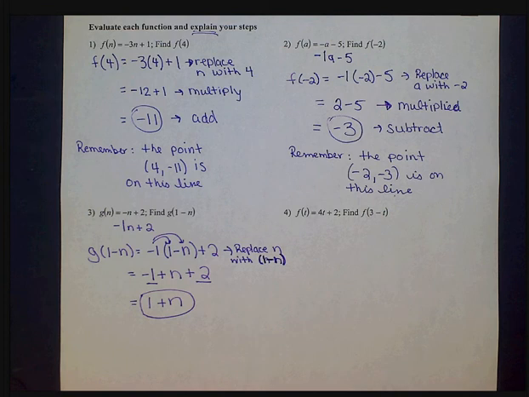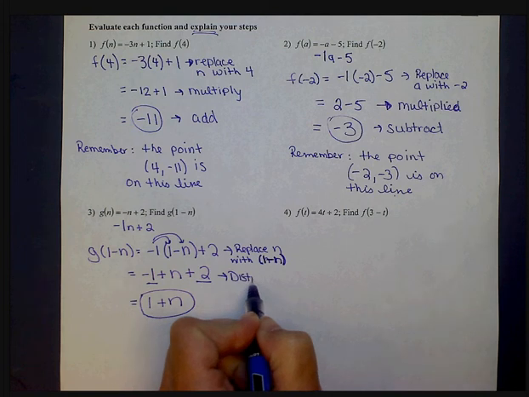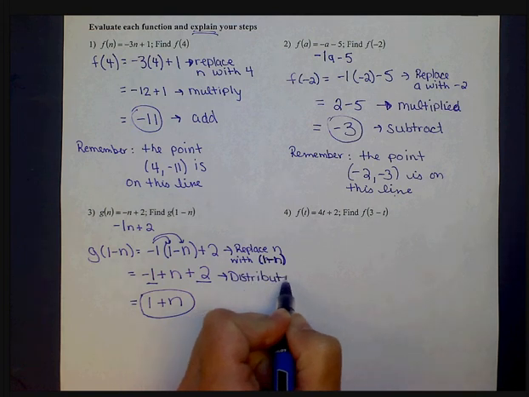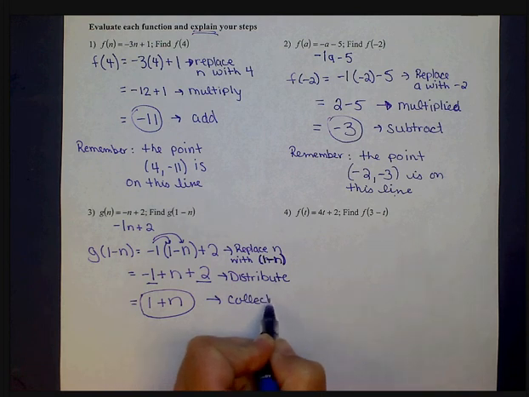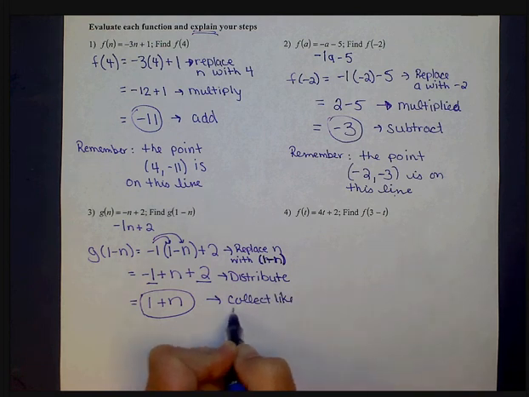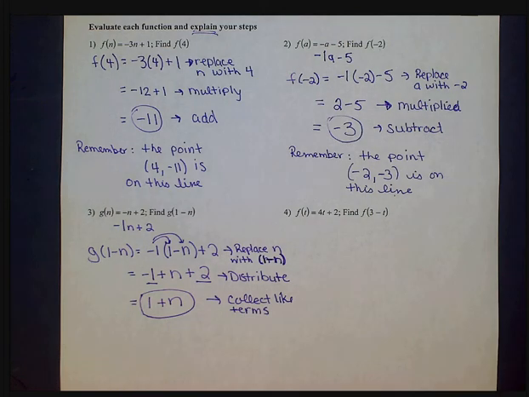Then after we replaced n with 1 minus n, then we distribute. Then we collect like terms to get our answer. And so our answer is 1 plus n.